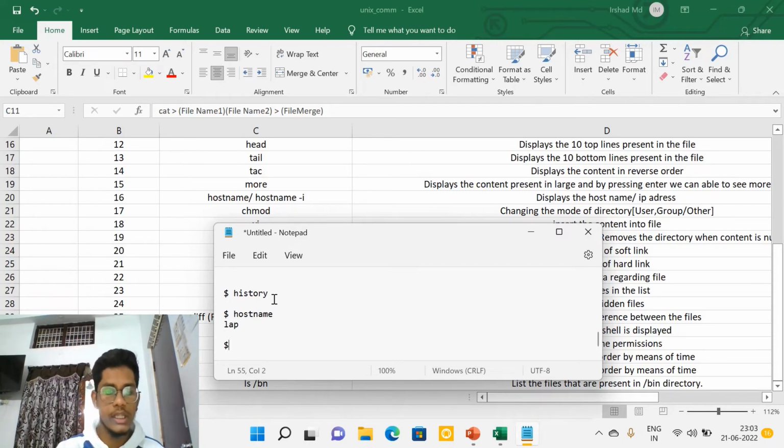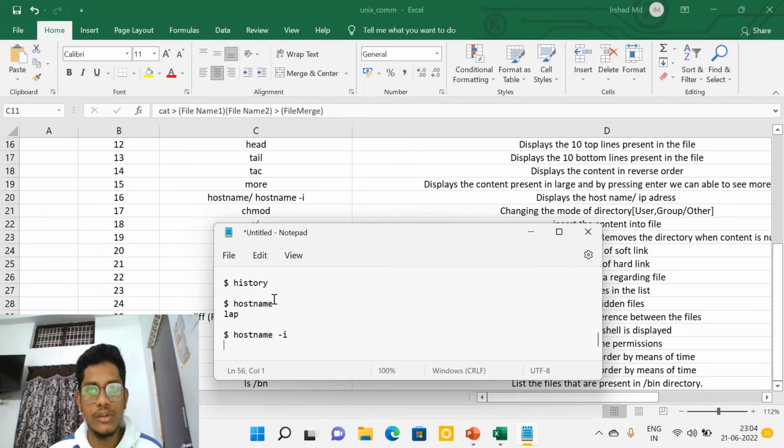I mean, for example, if you are using an Ubuntu online live server, whatever server we are going to connect to the system, that host name will be presented. If you want to know the IP address, with this command we are going to get the IP address of that laptop.